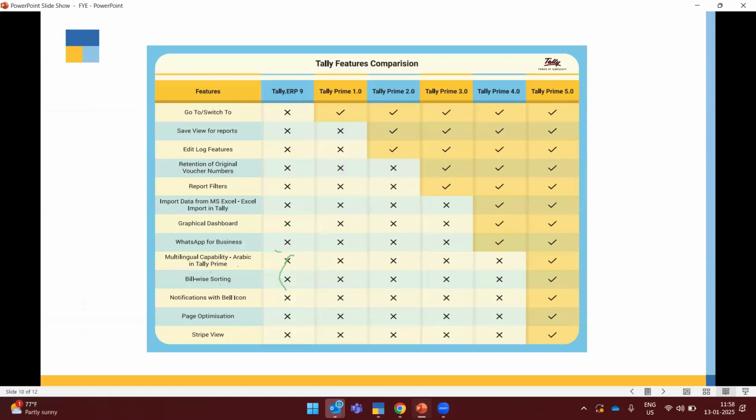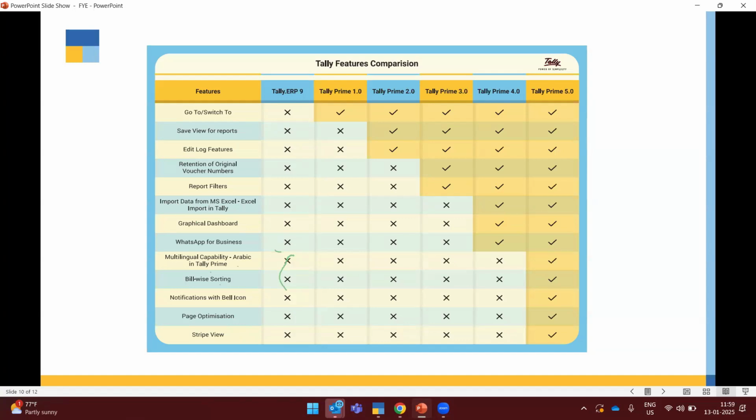So we have given so many features in the TallyPrime edition. The go-to feature will be available from TallyPrime 1.0 onwards, save report from 2.0, edit log feature, dashboard, and also Excel import. If you have any third-party Excel, or your own Excel, you can make a mapping in TallyPrime and import that information to make transactions as well as masters.